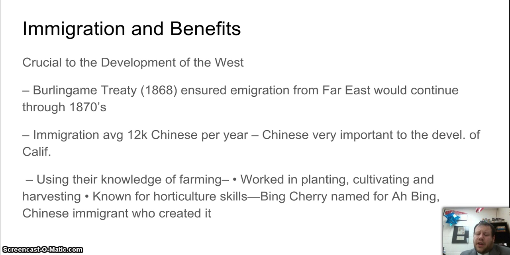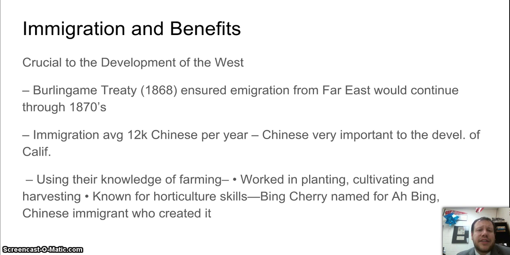But a lot of Chinese settled down in California as farmers. A lot of the peasants in China were farmers back then. They did work in planting, cultivating, harvesting. The Bing cherry is named for Ah Bing, a Chinese immigrant who created it. They brought a lot of new foods. We think about Chinese food, like chop suey, but that's not really Chinese food, okay?